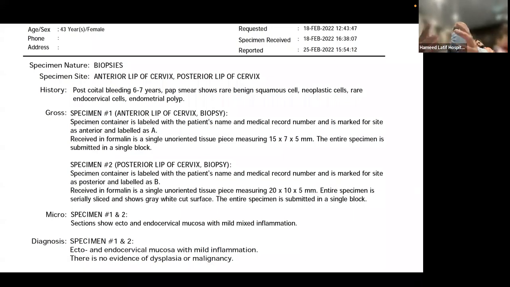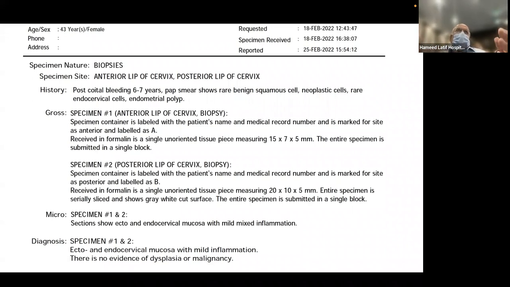Now, even if there were cells of undetermined significance, as ASCUS or AGUS, whether glandular cells or squamous cells, when a screening report comes like that, what do you do?